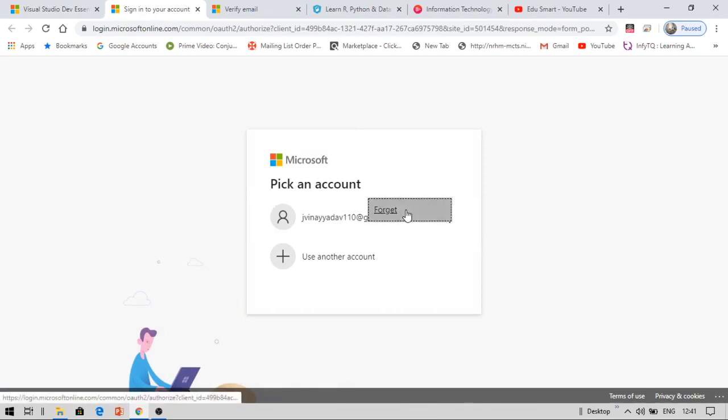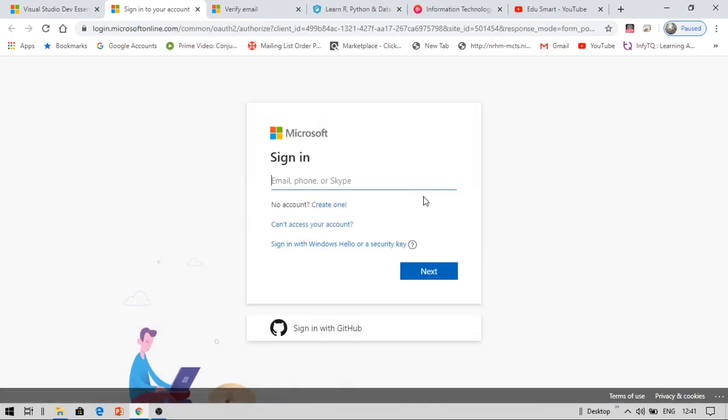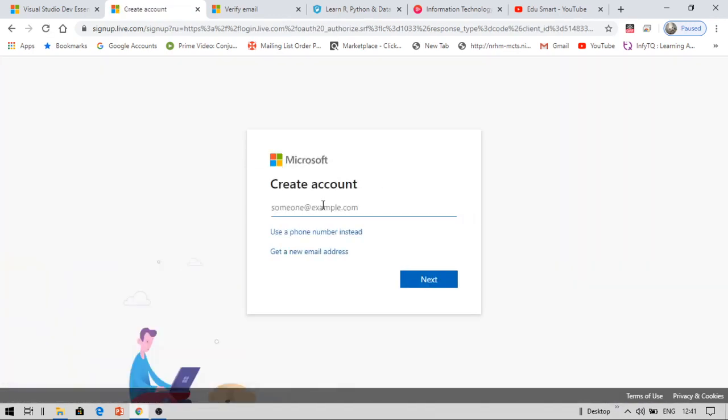Let me remove this. So this will be something like this. You will get it like this. If you do not have an account, create one. Once you create it, it will ask you to provide your email address. Once you provide your email address, you also need to create a password. Once you're done with these two steps, it will ask you to verify your email address. Please ensure that your email address is correct because you are going to verify it. Now in your inbox, you will get a mail to verify it. Once you click on verify, you will be asked to sign in with the email address and the password you have just created. Do the same.